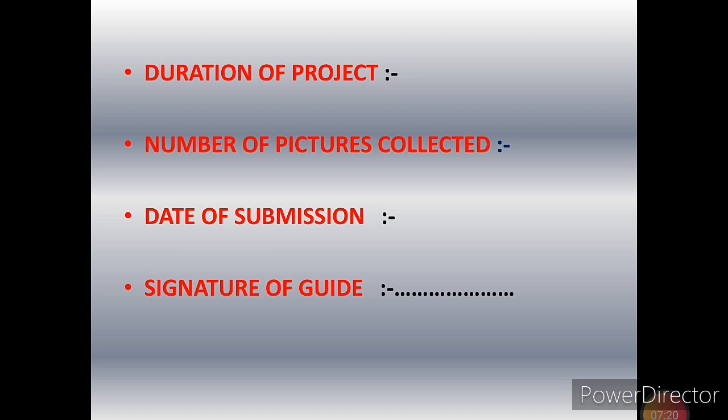Here you can mention the date when you are going to submit the project activity. So if the duration is, for example, from 1st December to 10th December, you are going to mention 10th December 20. So here the date of submission can be either on the duration end date or before. It is based on your interest. Then signature of the guide. So after checking all these things, the teacher will put the signature here.